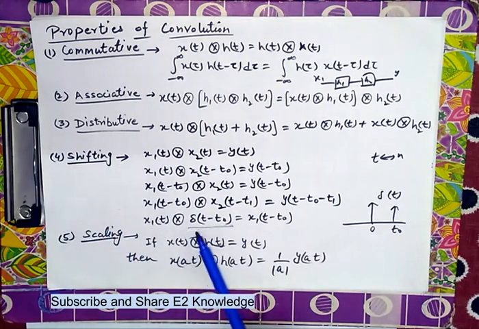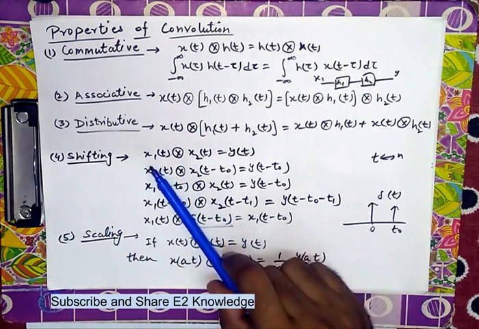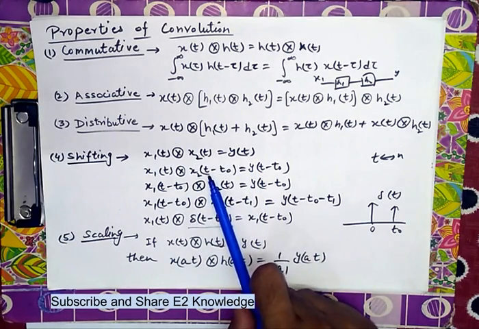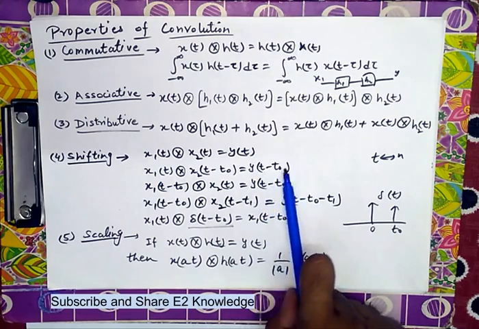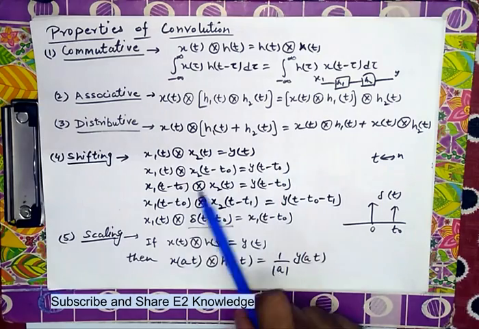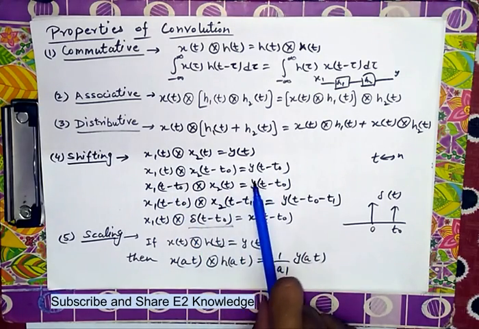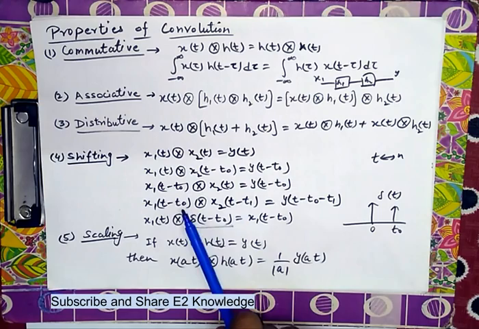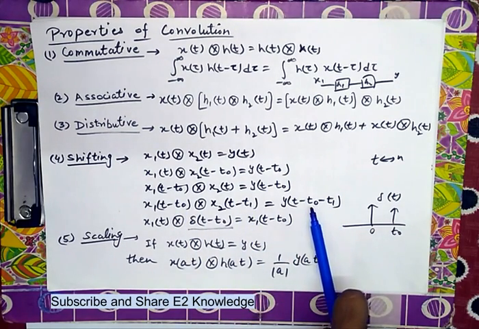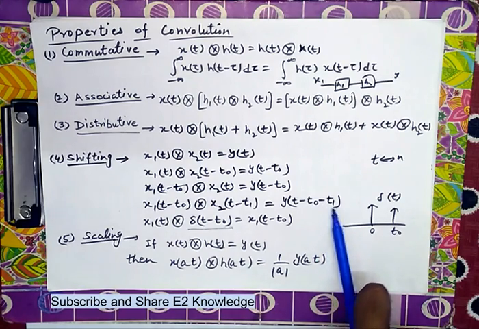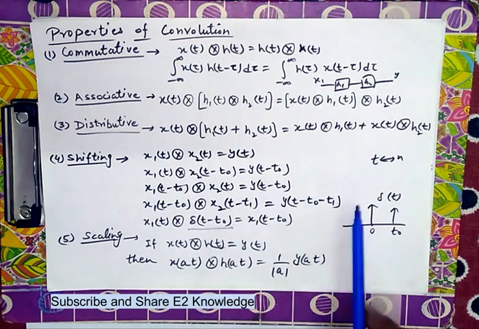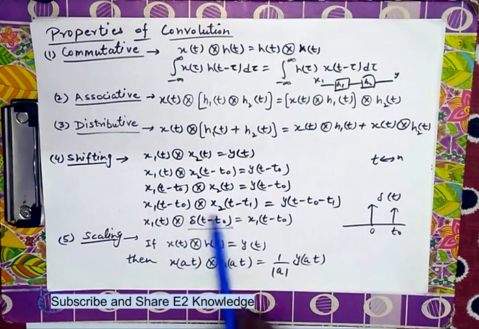Next is the shifting property. Shifting says that if two values are convoluted resulting in some third value, then if one of the values is shifted, the resulting value will also be shifted by that margin, that is, x(t minus t naught) gives y(t minus t naught). Similarly, if both the values are shifted by t naught and t1, then the net value will be shifted by the sum of both, that is, minus t naught minus t1. The shifting property can be taken from the impulse response also.